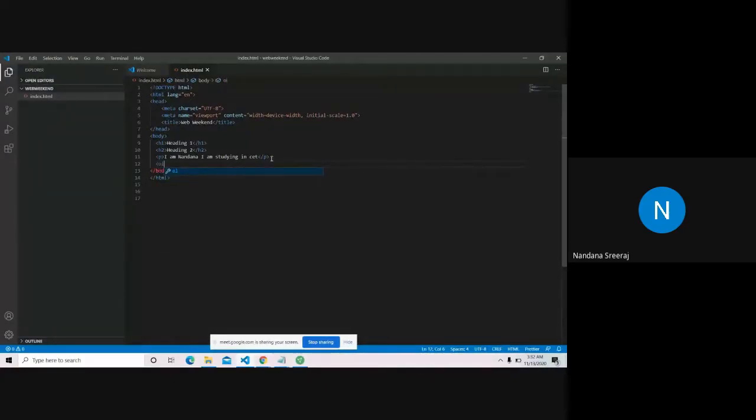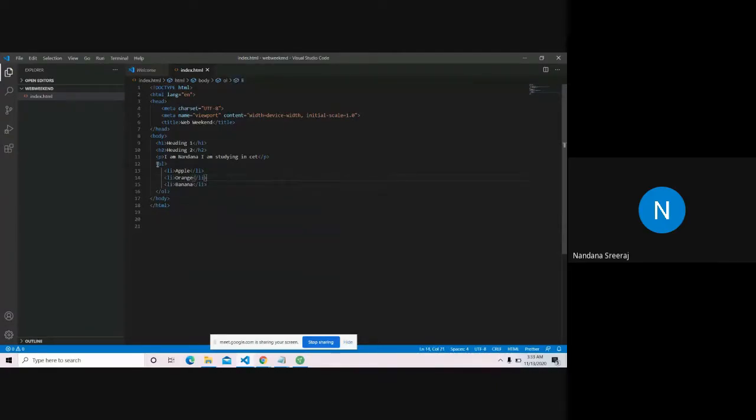I'll put all the tag names in a group, so you can refer to them afterwards. After opening OL, it is telling the browser you have an ordered list coming up. Inside the ordered list, what are the things you have to list? For each thing, I'll have a list item. So first thing I want to say is apple, in an LI tag, then orange, next LI tag, banana.